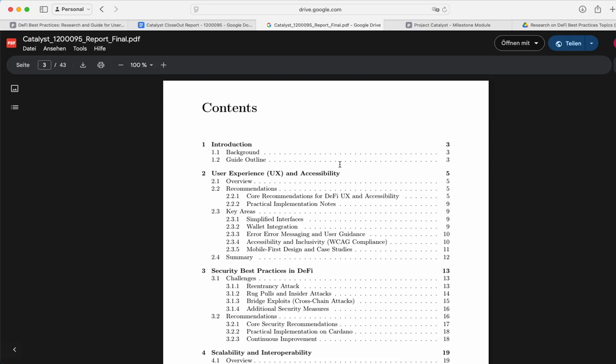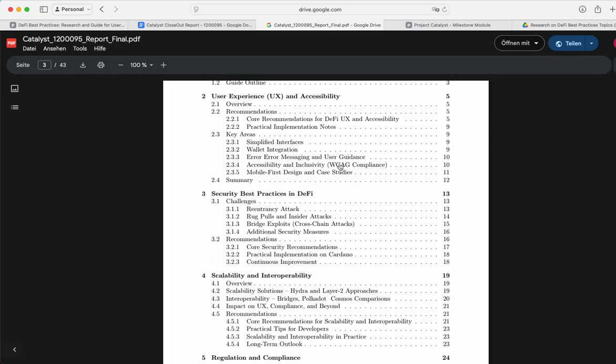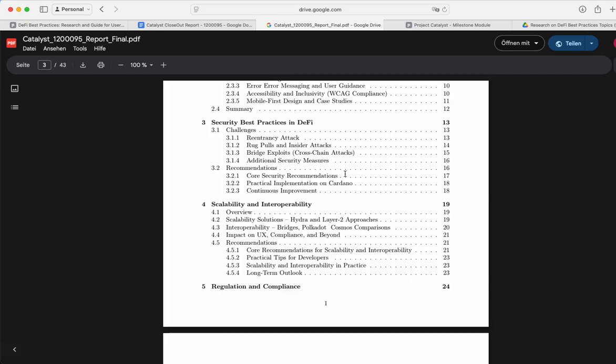Then, another big thing that's especially important for DeFi, but also for other spaces like NFTs, is to actually consider regulations. There are regulations coming up in the US, and we're seeing MiCA being introduced in the European Union, and we are exploring all these things and giving a guide for developers. Of course, we cannot provide a complete legal guide, but what we can do is give a head start.